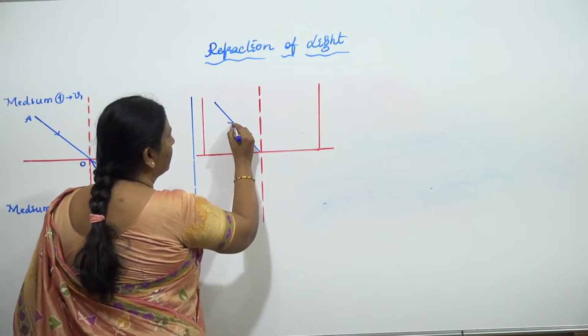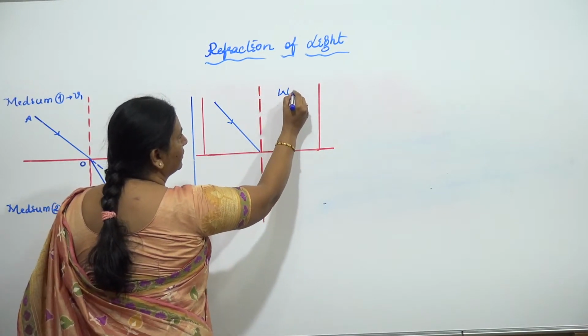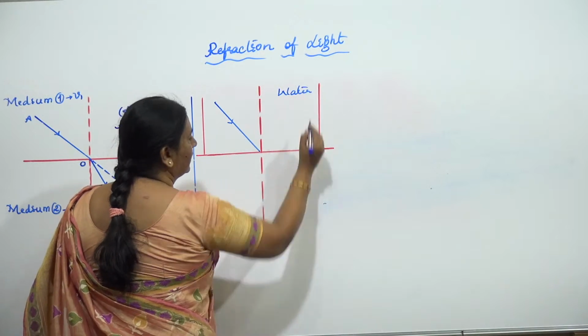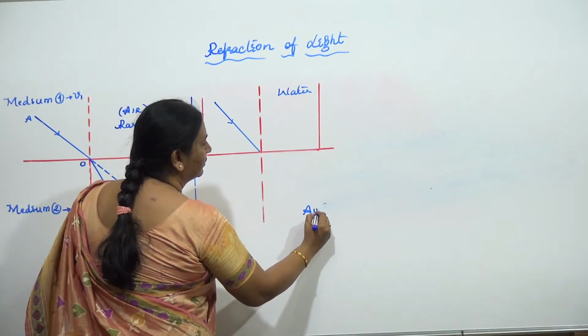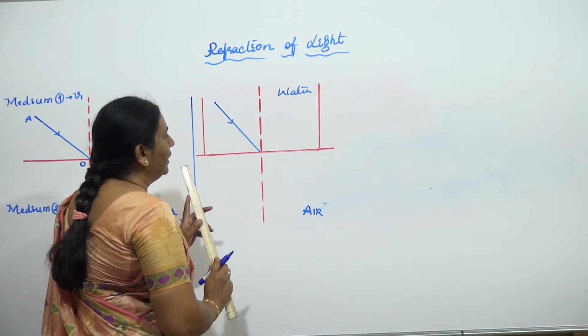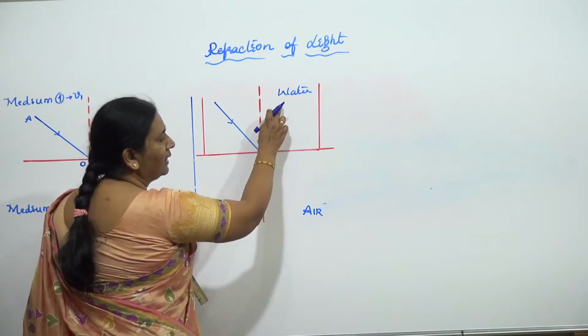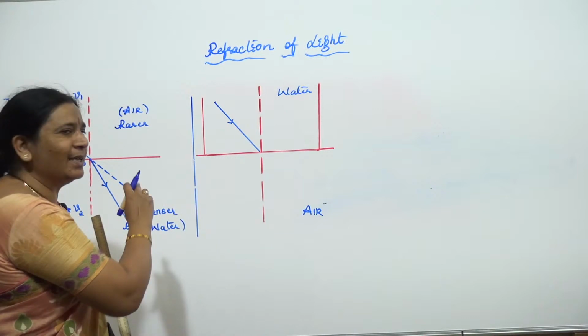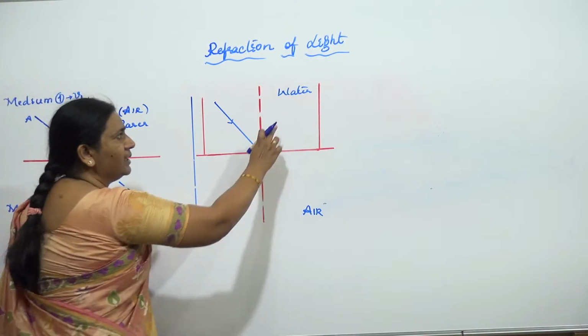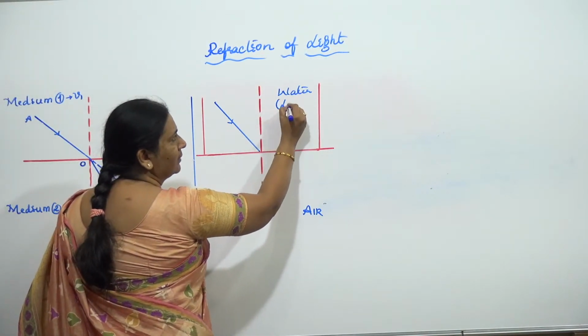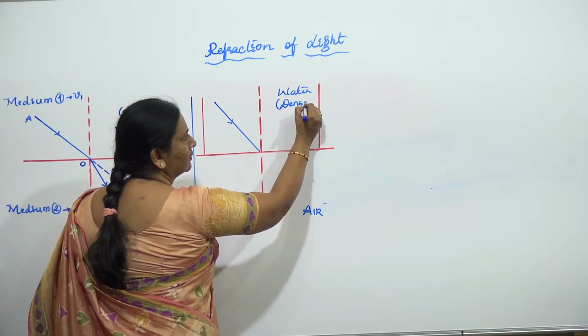Now this is our water medium and this is air medium. Water is what? Already we discussed the same combination, children. So this is more optically denser than this.